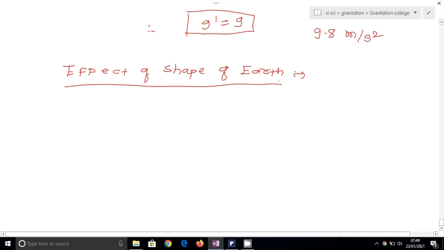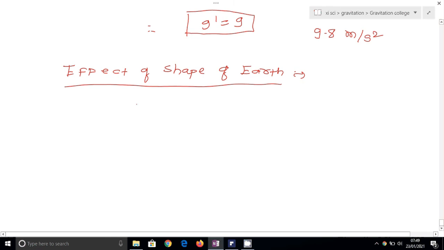We assume the earth to be a sphere. However, it is actually not a sphere, it is an ellipsoid bulged at the equator. The earth is somewhat bulged at the equator, so due to that bulging, the shape of earth is not exactly spherical. Hence the radius of earth is different.